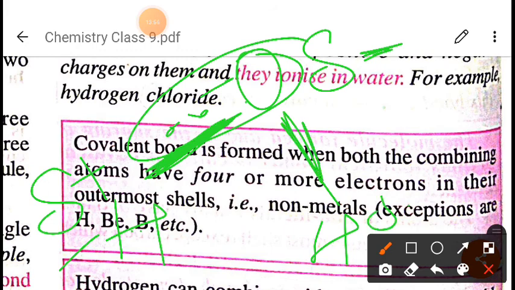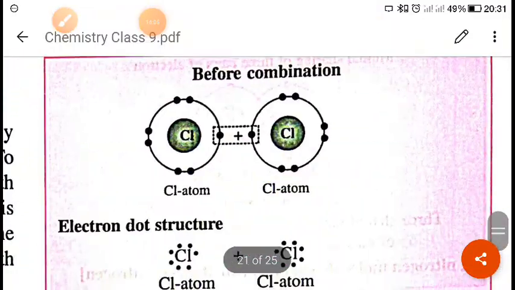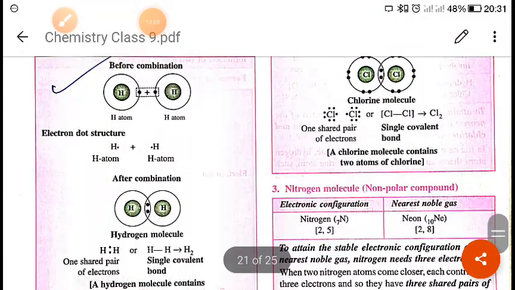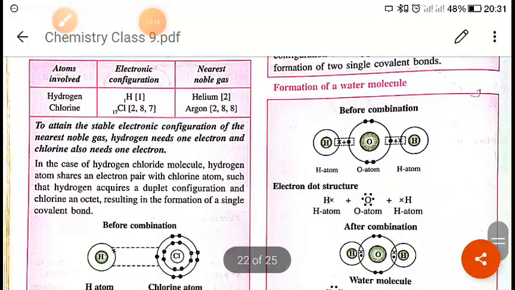Here also, same thing: partial positive charge here and partial negative charge here. This type of bond is called what? Non-polar covalent bond, right? So I hope you have understood what a polar covalent bond and a non-polar covalent bond are. Here some examples are given, you read it. There are so many examples given, you can see here, right?